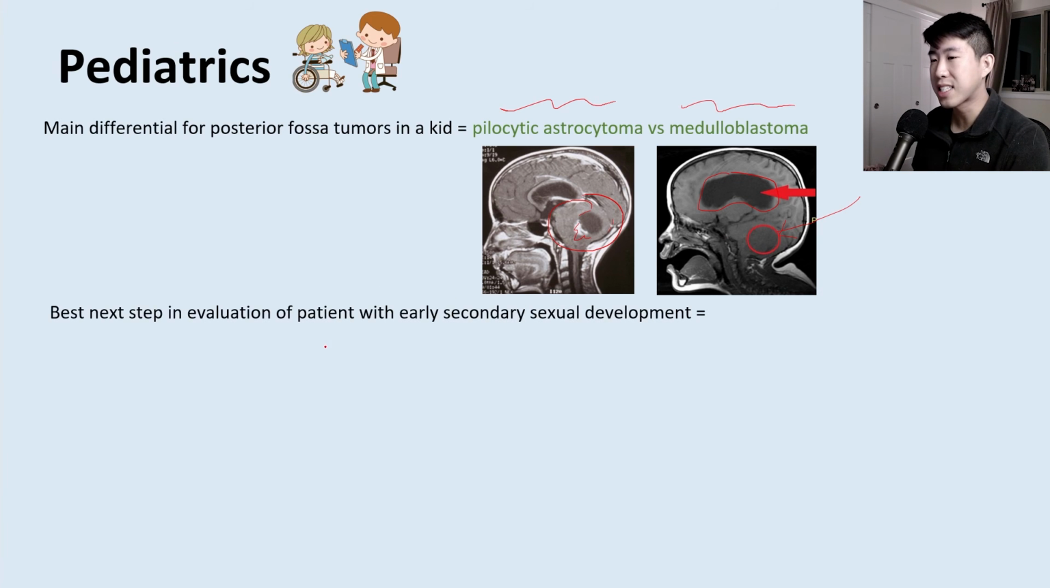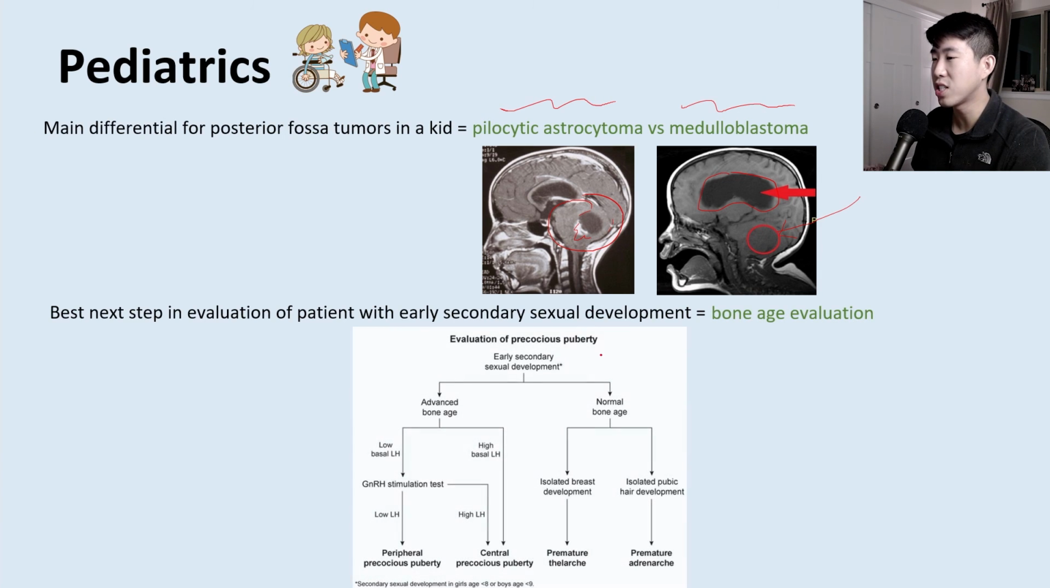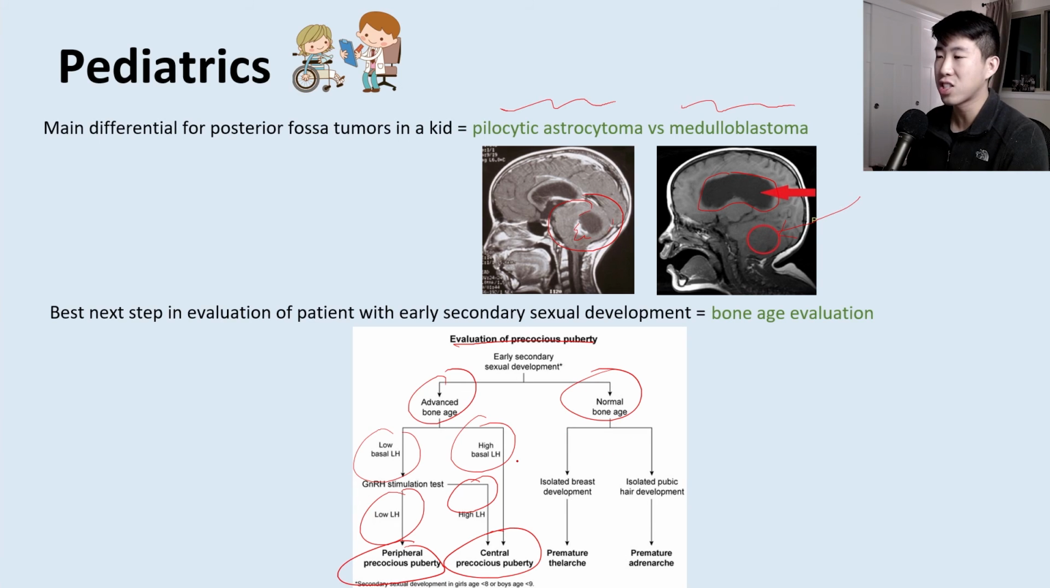What is the best next step in evaluation of a patient with early secondary sexual development? That's bone age evaluation. So you'll see here for precocious puberty, you want to check that bone age first. So if they have advanced bone age, then you check their FSH and LH, and you can tell if it's peripheral or central precocious puberty. And if they have normal bone age, then this is actually just premature breast development or premature pubic hair development, and it's not actually a problem with their hormones.